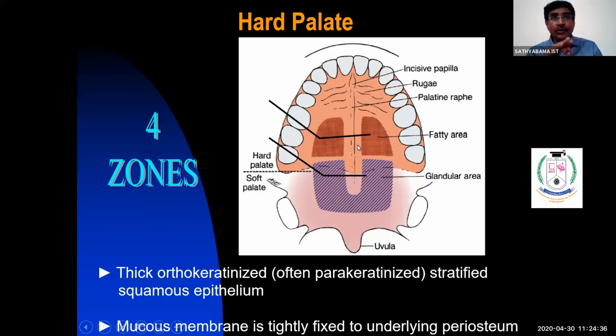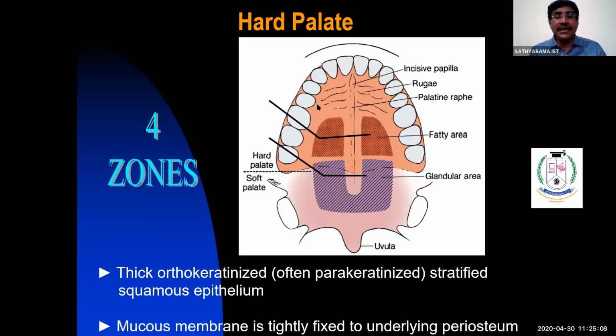These two parts, the fatty area and the granular area, have one important clinical consideration. When you go to third year, you're going to see a lot of patients, and sometimes a patient will have a disease in the oral cavity, especially the palate, such as a growth. Salivary gland neoplasm or salivary gland disease always occurs only in the posterior lateral part of the hard palate, because here the submucosa has salivary gland tissue.